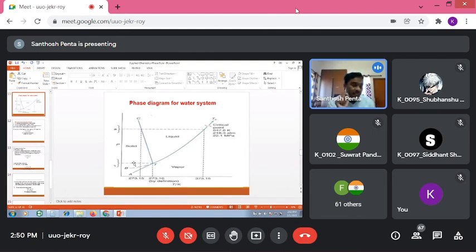That curve is called the metastable curve. If you touch that liquid, then immediately it may get solidified. Why is it metastable? It is not a stable curve. Below 0 degrees centigrade, obviously water is existing in solid state only. But sometimes, in some rare cases, if the water is ultra pure, it may exist in the form of supercooled liquid, that is, in the liquid state. If you touch that liquid, then immediately it may get solidified. So this is about the phase diagram.